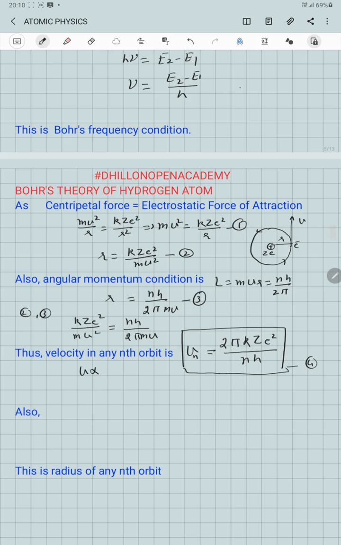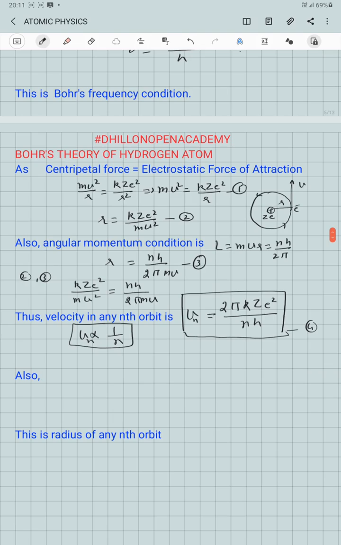This means that the velocity of the electron in any nth orbit is inversely proportional to the order of the orbit. So as the order of the orbit increases, first, second, third, fourth, and so on, velocity decreases. Reason: as the electron revolves in higher and higher orbits away from the nucleus, the attractive force between nucleus and electron decreases, so the centripetal force required also decreases, so speed also decreases.